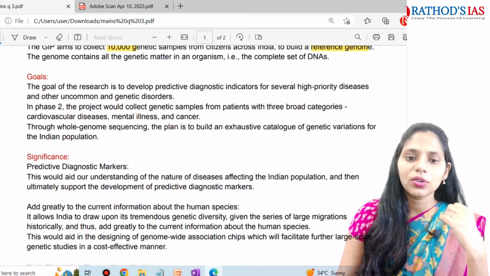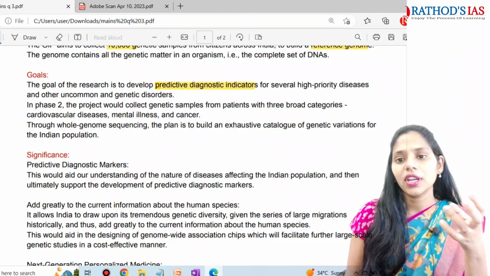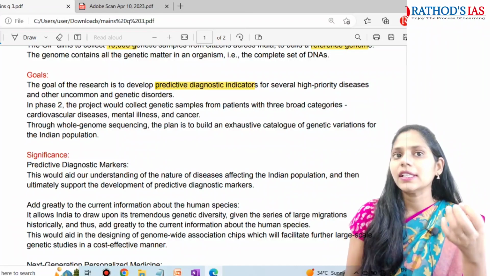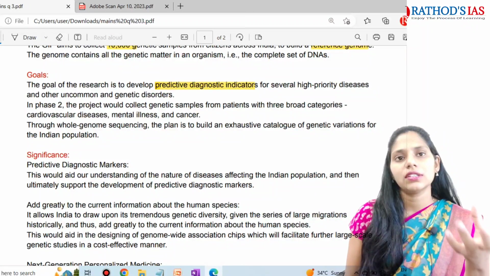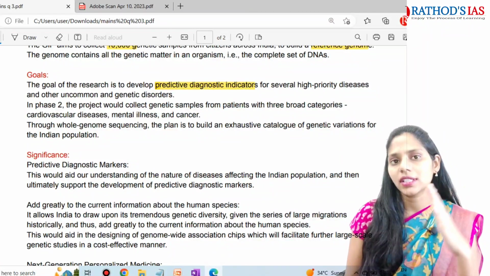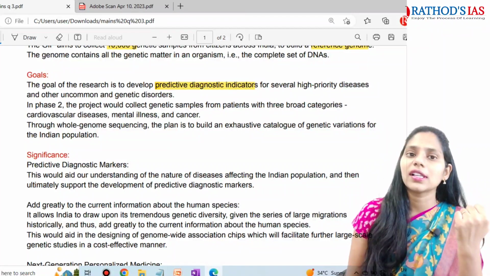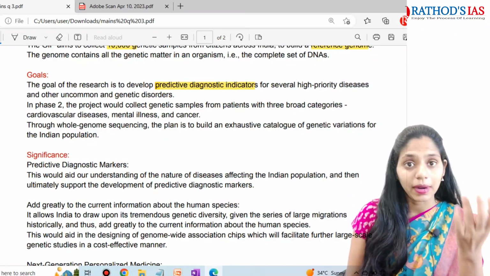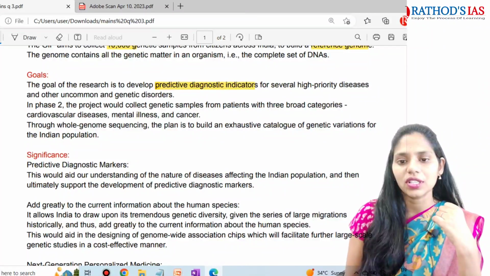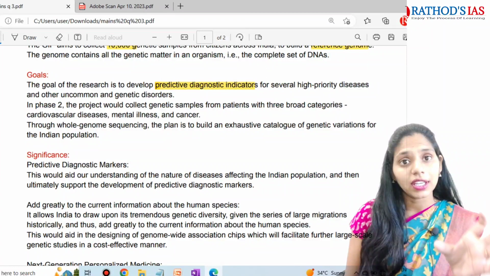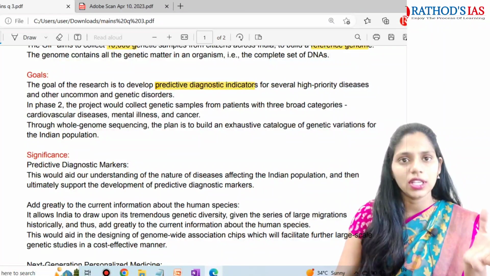And what are the goals? The goals, it is to develop predictive diagnostic indicators. So this will be very helpful for high priority diseases and as well as some uncommon genetic disorders. And it will be focusing on collecting the samples in the second phase. In the second phase they will be collecting the samples from patients who are suffering from cardiovascular diseases or mental disorders and as well as cancer. And they will be coming up with whole genome sequencing, and they will come up with a catalog of genetic variations which are seen in the Indian population. So these are the goals.